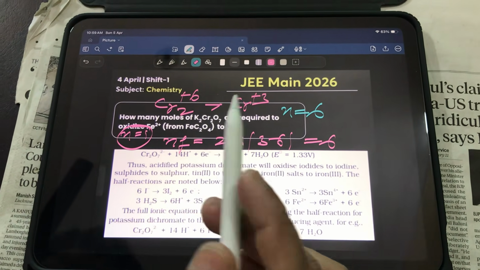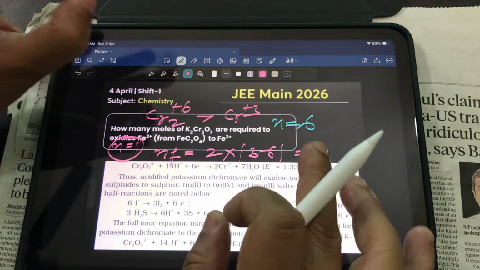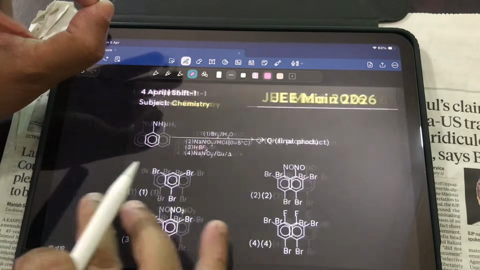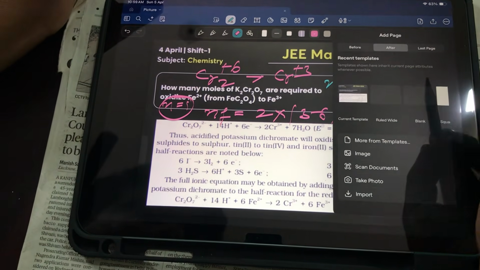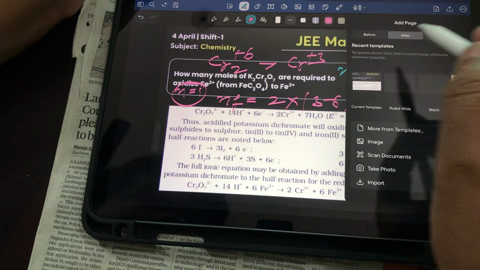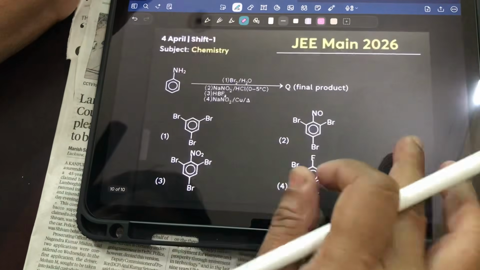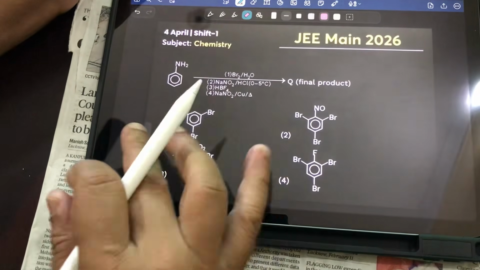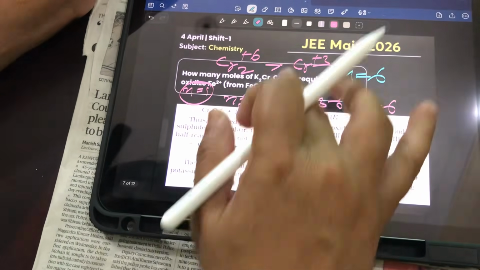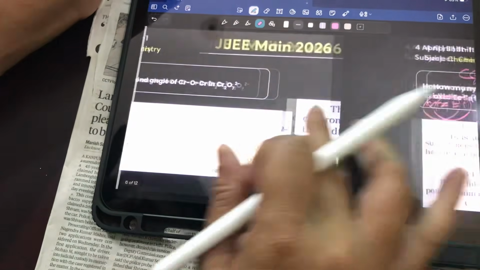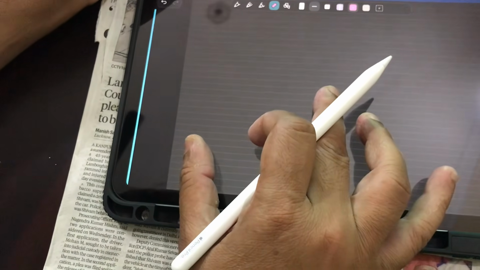My dear students, it's very simple, there are 3 to 5 methods by which I can solve this question. Let me take a page. I have added one page, but I don't know how to add the page, so let me get some space. Let me see that I have the page. Yeah, I got it. Thank God I got the page.